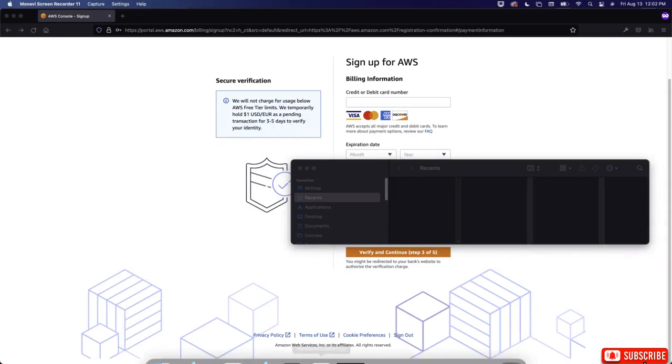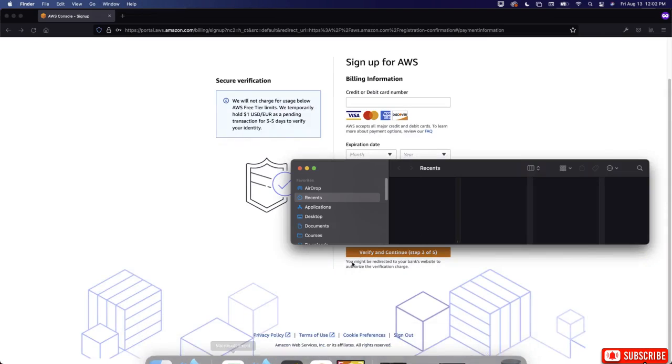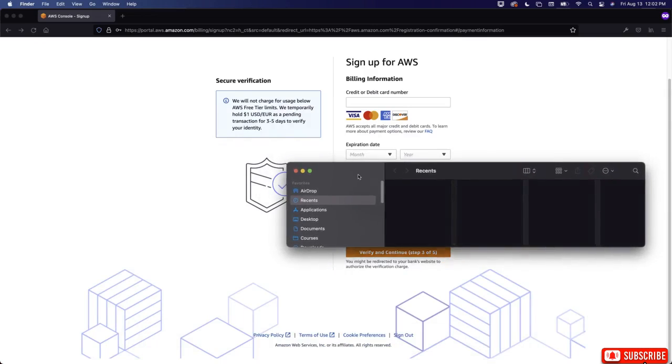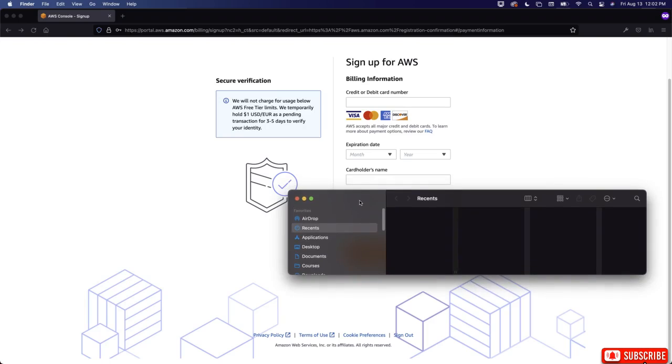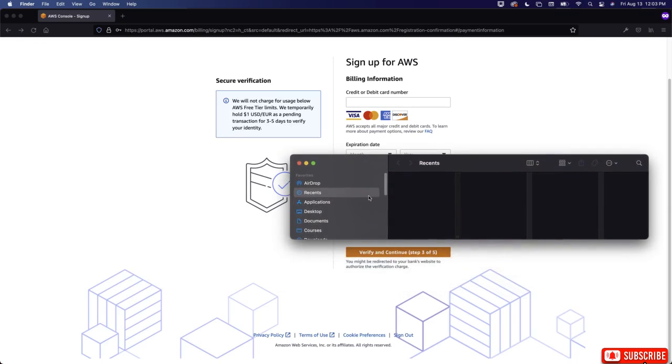All right, welcome back. So with this, I'm using my Finder here as kind of a way to censor my sensitive information. What you're going to do is put in your credit card information, expiration date, the year, and then the card holder's name. Down here, it's going to show your address, okay? And then right here, you're going to verify and continue to step 3 of 5.